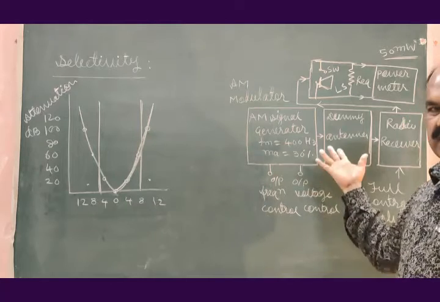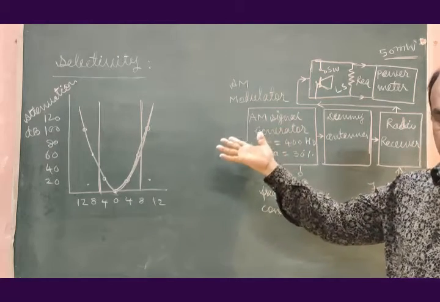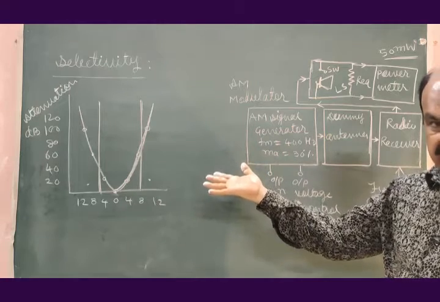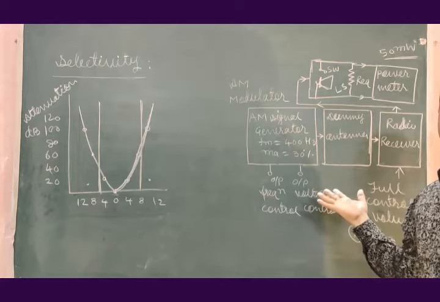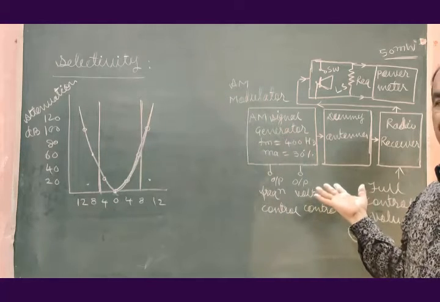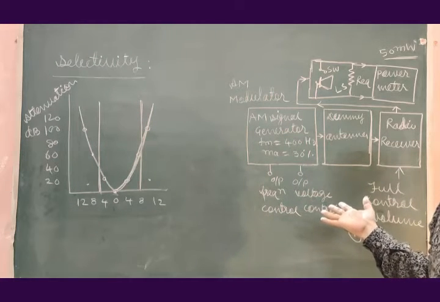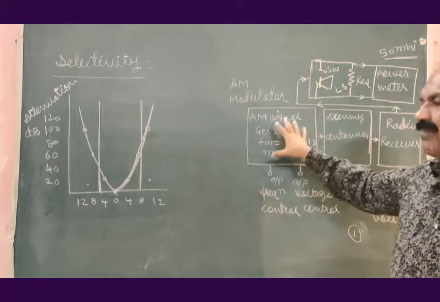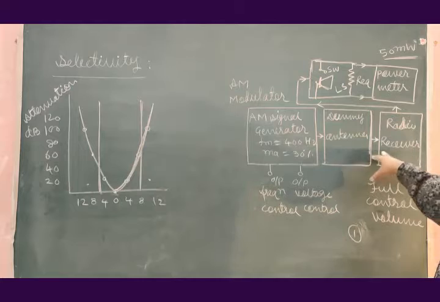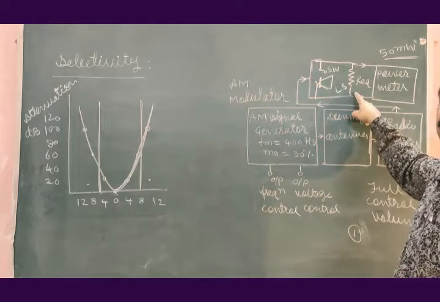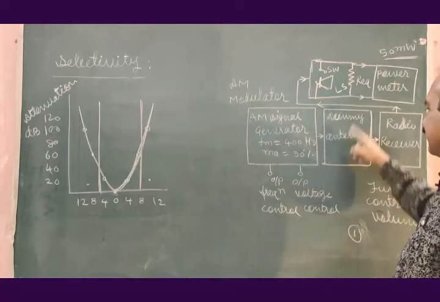And then, to obtain this type of selectivity curve, we need to use this physical setup. We have to use this standard setup: AM modulator, dummy antenna, radio receiver, the R equivalent.